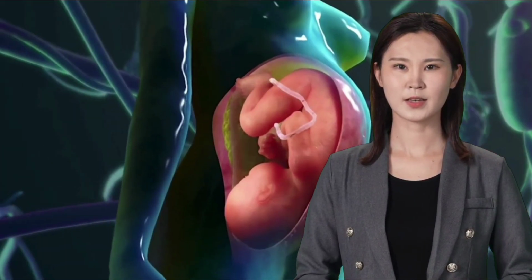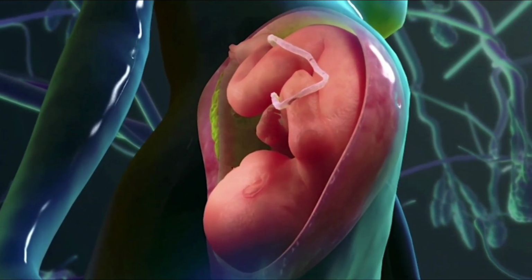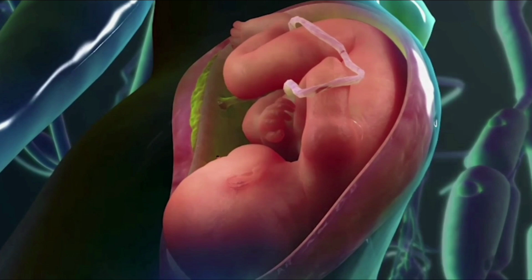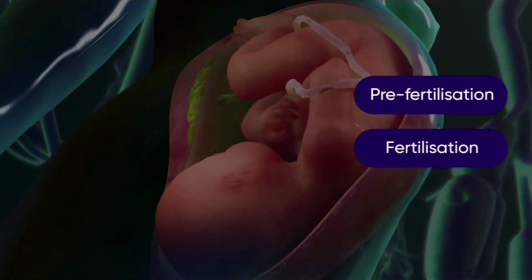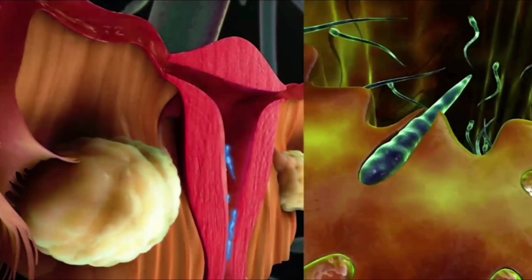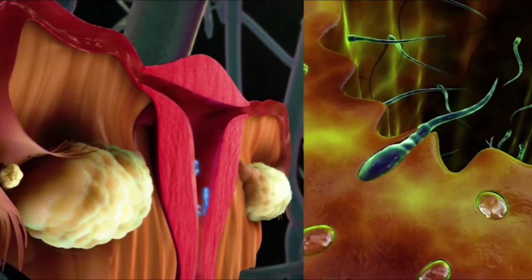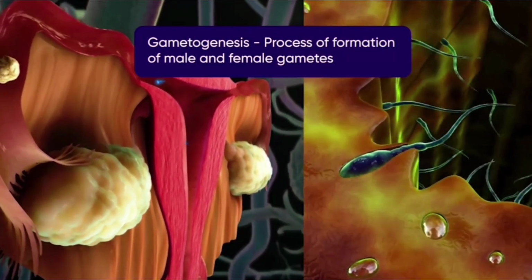As such, the events in the entire cycle of sexual reproduction can be categorized as pre-fertilization events, fertilization, and post-fertilization events. The pre-fertilization events are initiated by gametogenesis, which is the formation of male and female gametes.